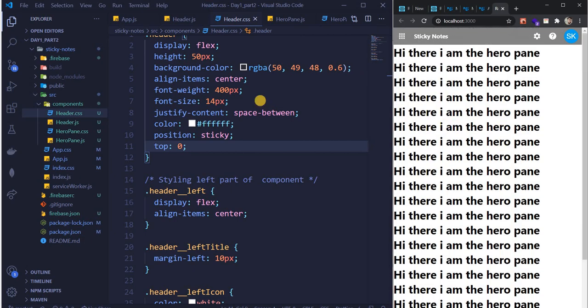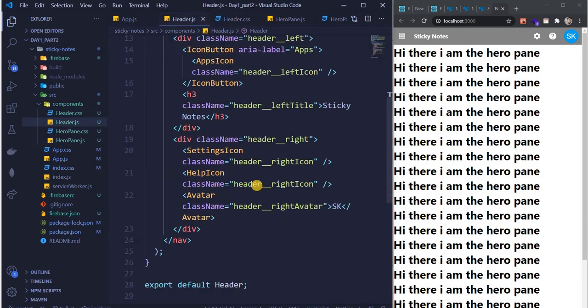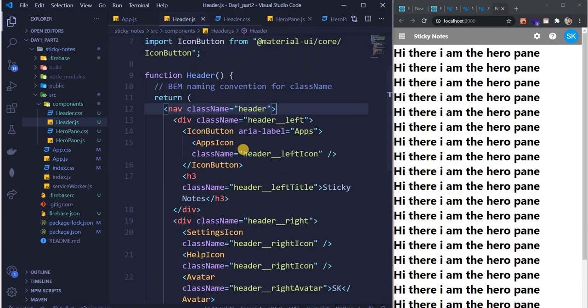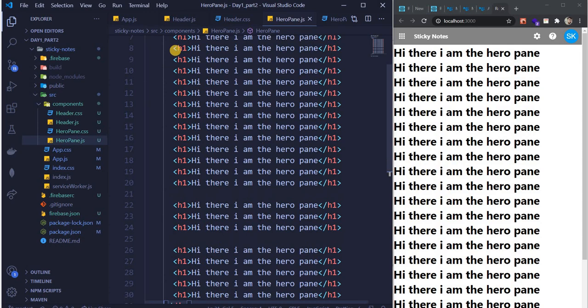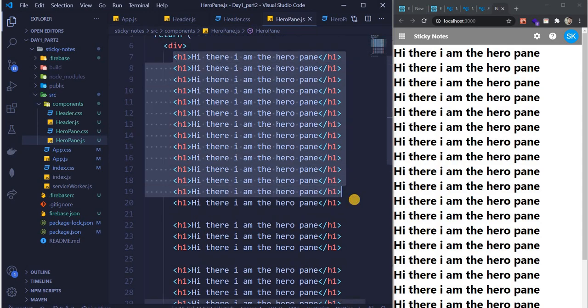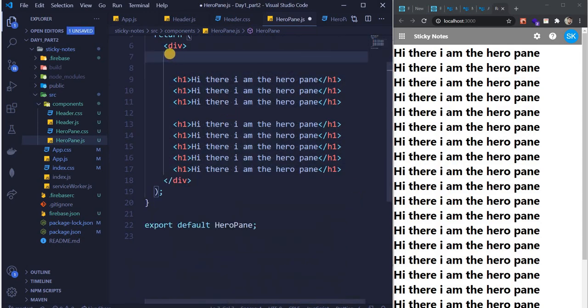So we have made sure that our nav bar sticks to the top. Top 0 was required so that it is there on the top always. So on that note, guys, I think we are done with this part.